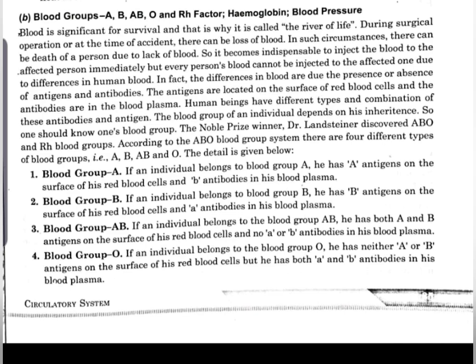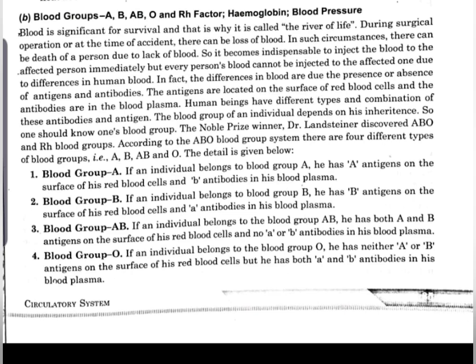If an individual belongs to blood group A, then he has capital A antigen on the surface of the red blood cell and small b antibody. That means the A blood group has capital A antigen and small b antibody. Individuals with the B blood group have the opposite, capital B antigen and small a antibody.